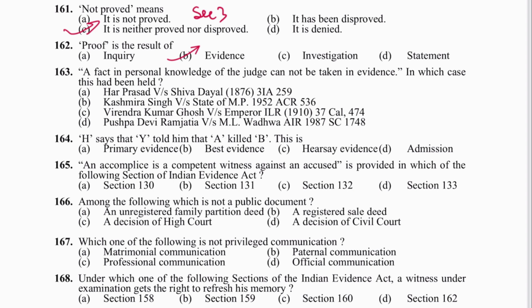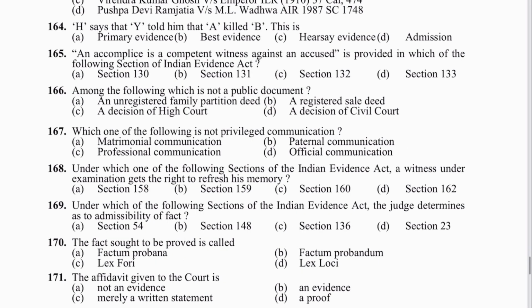Next is 163. A fact in the personal knowledge of the judge cannot be taken in evidence. It was held in Har Prasad versus Shivdayal. A is the answer. Next is 164. H says Y told him that A killed B. This is hearsay evidence. C is the answer. Next is 165. An accomplice is a competent witness against an accused, provided in which of the following sections? 133. D is the answer.